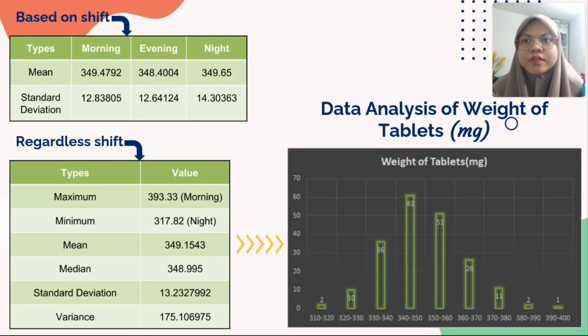349.65. And then the maximum weight of tablet is 393.33 milligram in morning shift, while the minimum weight of tablets is 317.82 milligram in night shift. And then the graph, as you can see, this is a graph of frequency and the range of the weight of tablets. The highest frequency is 61 in the range of 340 and 350.